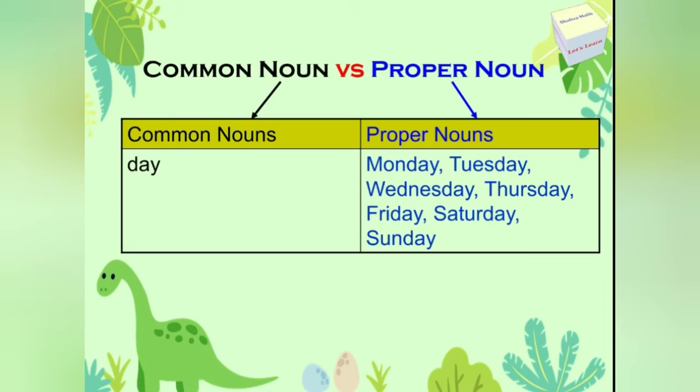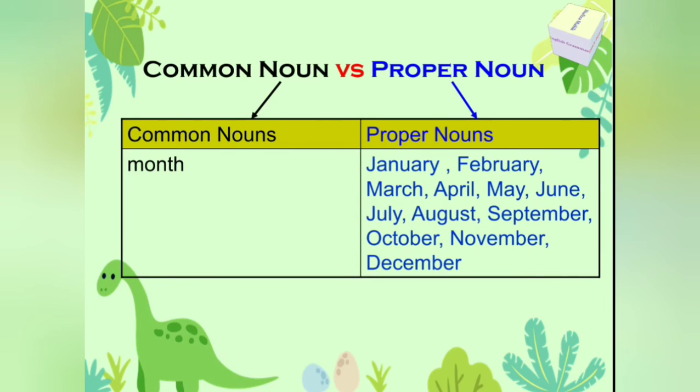Day is a common noun, but if we talk about any particular day like Monday, Tuesday, Wednesday, Thursday, Friday, Saturday, Sunday, then these are proper nouns because we are talking about a particular day. Like Monday is the first day of the week, then Monday is a proper noun in the sentence and day is a common noun because day can be any day.